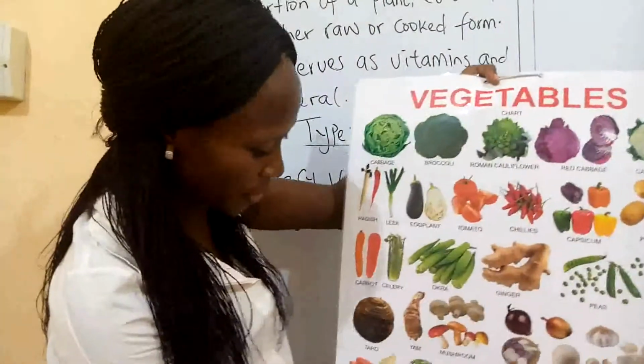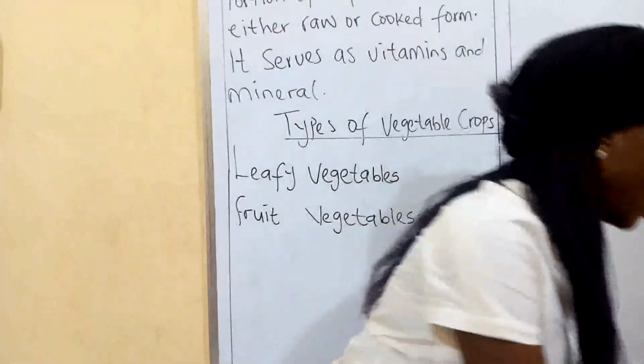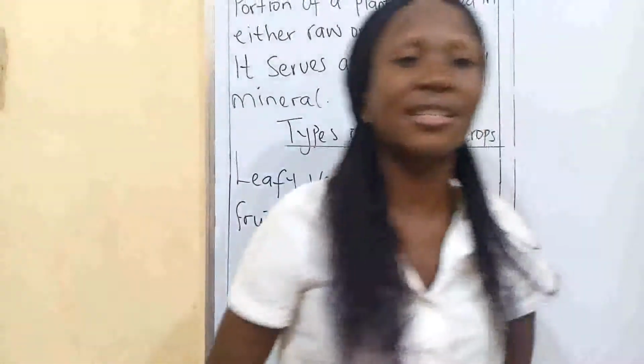Another one we have that is not here is scent leaf. What do we do with our scent leaf? We use it also to cook. We also have our afang, we have our editan, and so many other examples of our leafy vegetables.